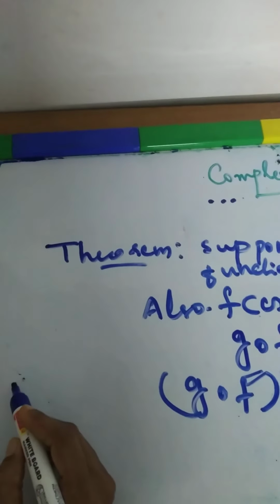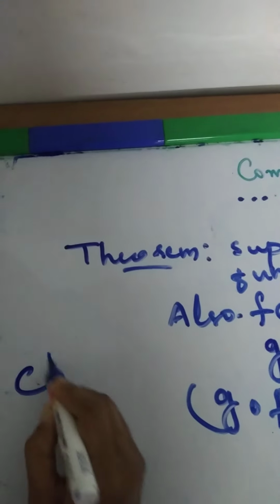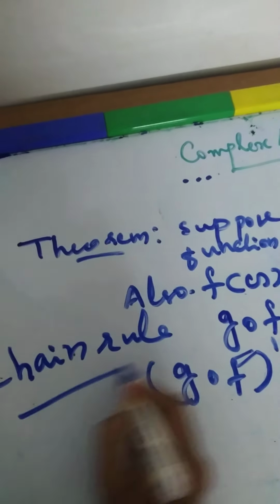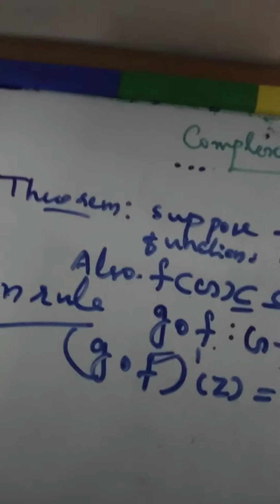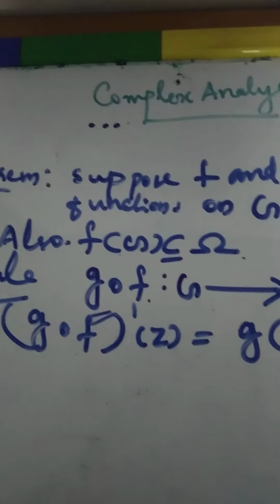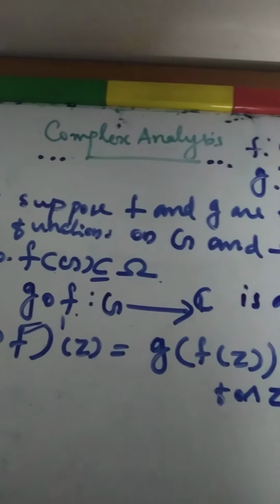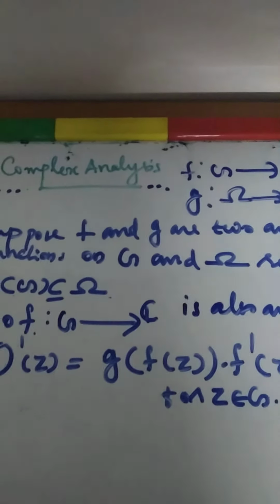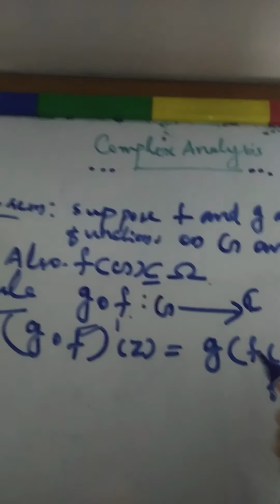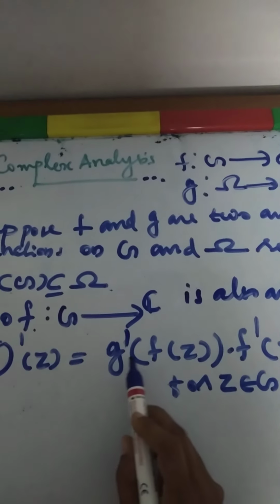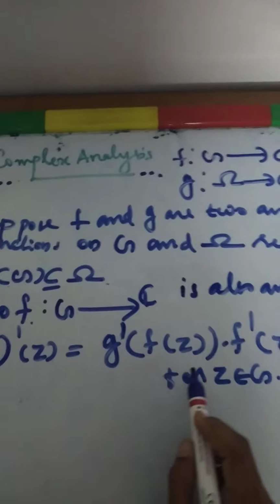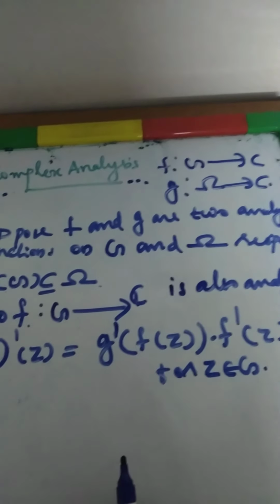I think this theorem has a name: the chain rule. One correction: g'(f(z)) into f'(z).